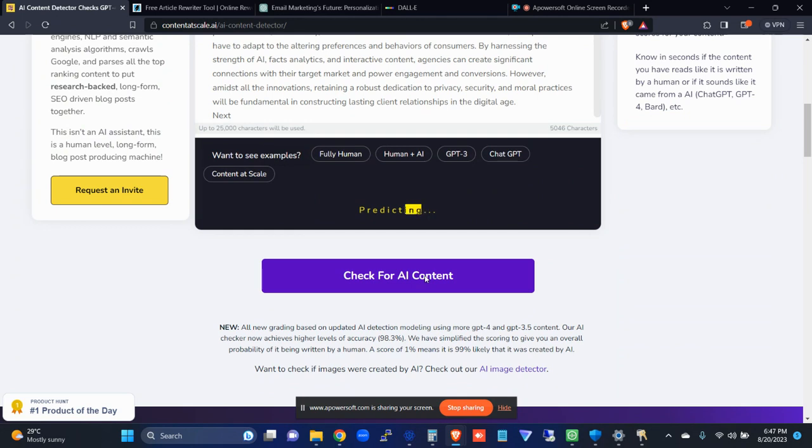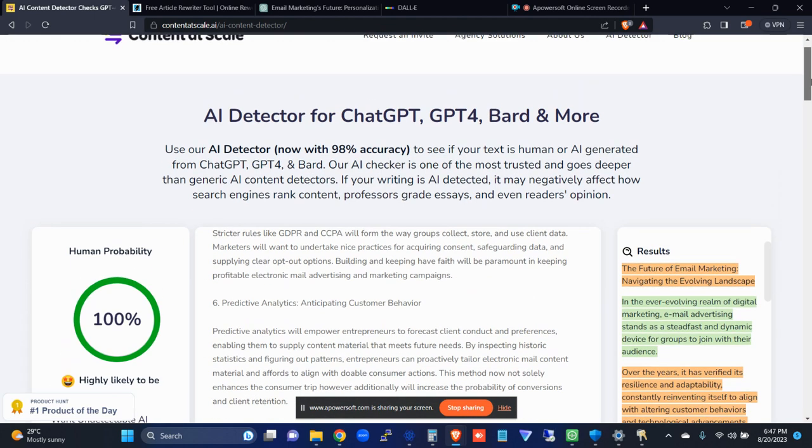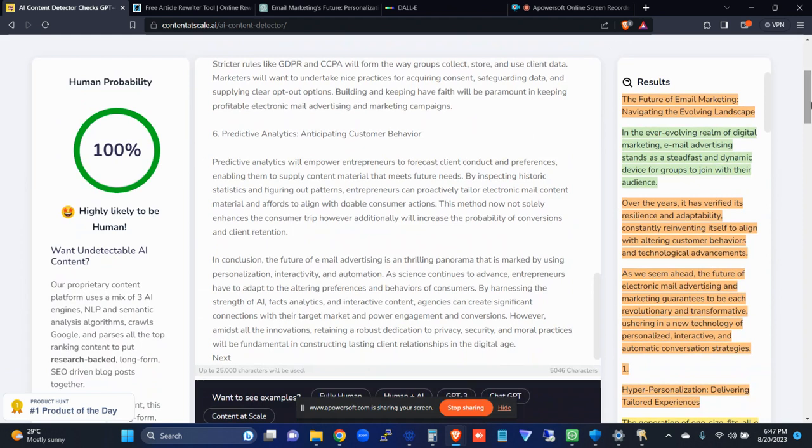Check for AI content. And then we see how effective that tool is. It only takes a few seconds, so just a little bit of patience. And here we go. We have our results. 100% highly likely to be human. That's how you go about it.